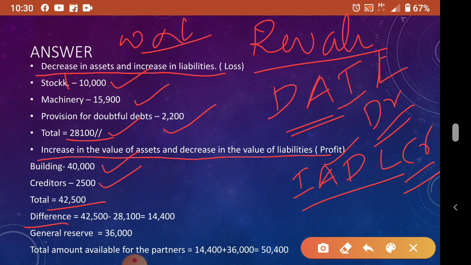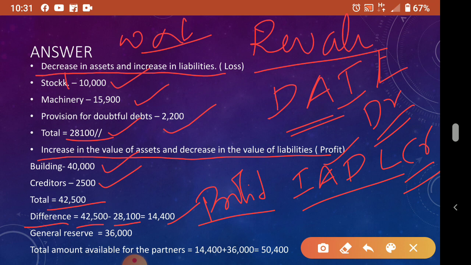So we'll take the difference, 42,500 minus 28,100. This is the way we write in the revaluation account. Here we are not writing in account form, we are writing in the form of working notes. So 42,500 minus 28,100, that is 14,400 profit, because profit is more here. 42,500 is the bigger amount, so profit will come.